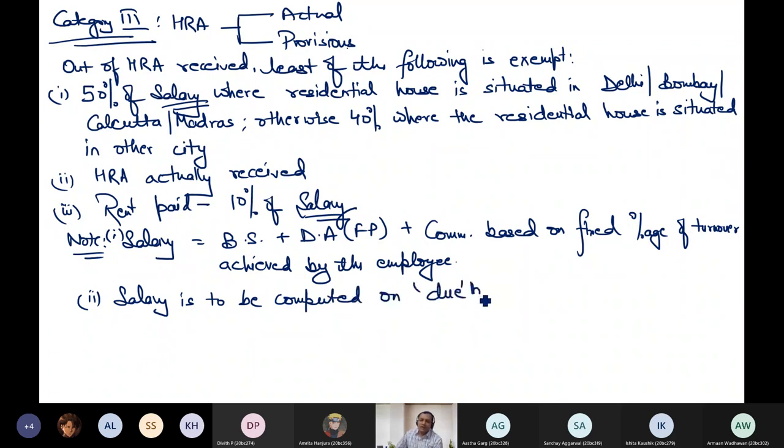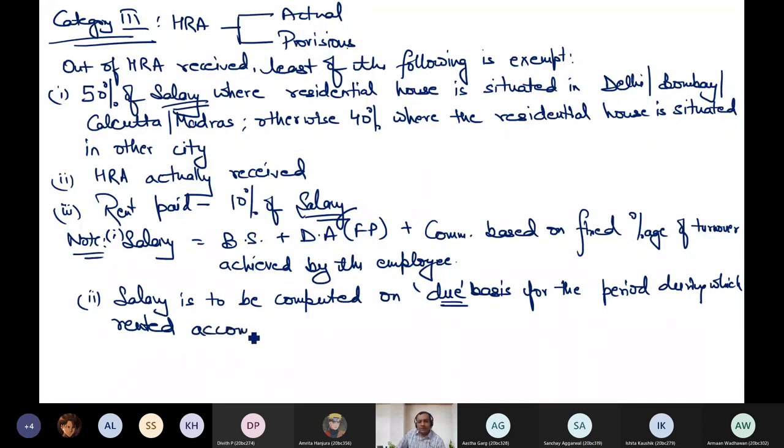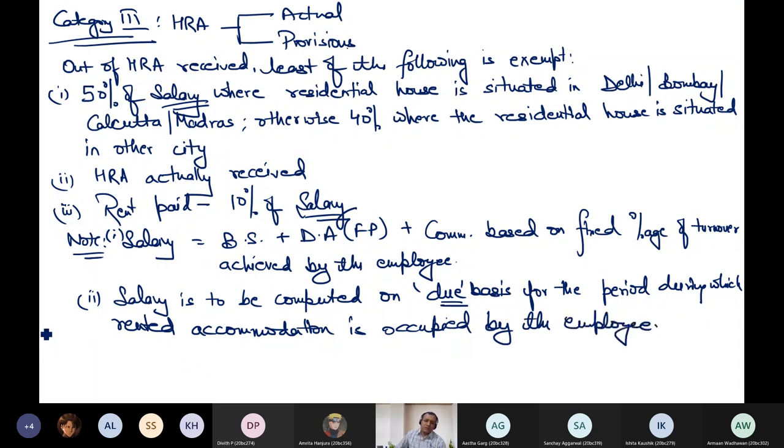This I will explain with the help of a numerical now. And that too only for the period during which rented accommodation is occupied by the employee.